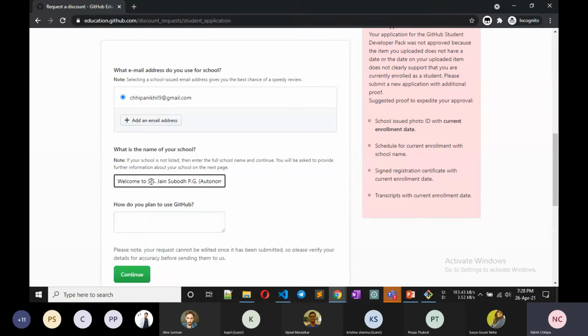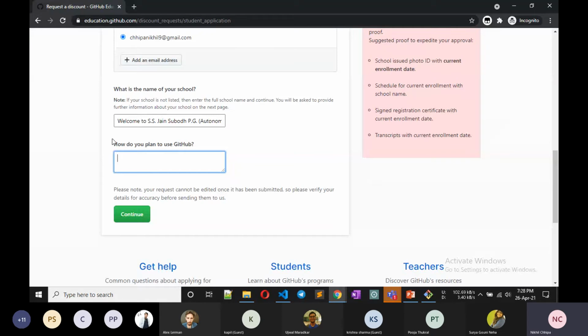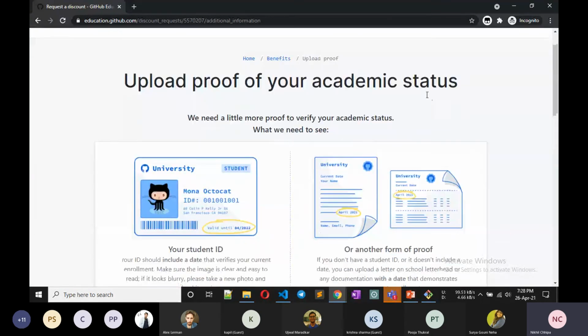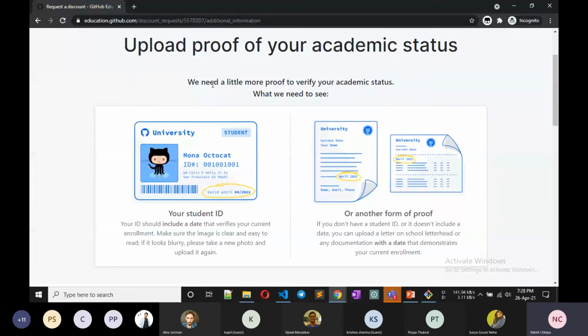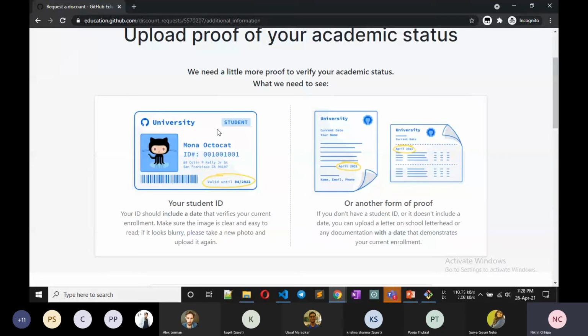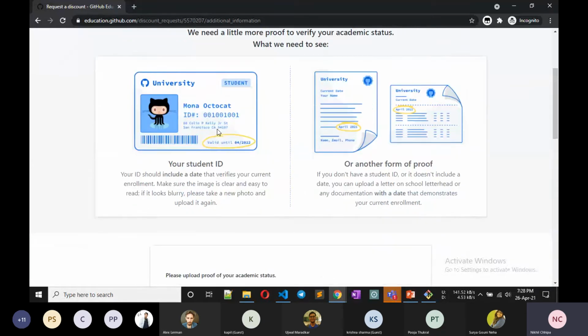You can write down here how you plan to use GitHub. It is optional, I guess. No, it is not optional. We have to write down something. Then continue. Now you have to upload a proof of your academic status, that we are a university or college student.